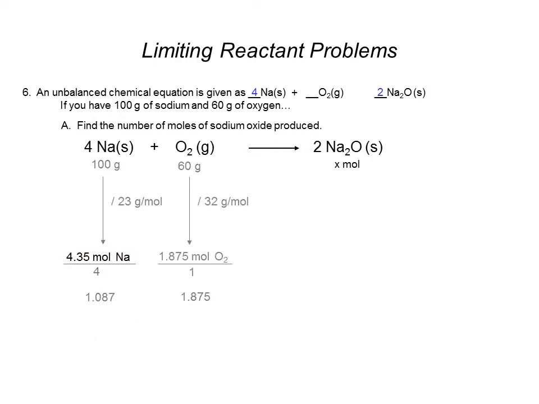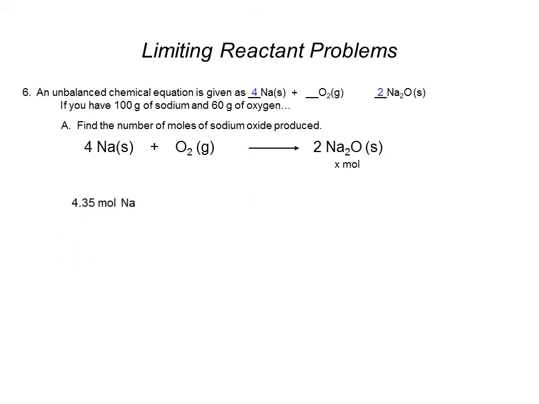So I would focus on just the moles of limiting reactant, and then we'll make the problem look like a traditional mole-to-mole calculation. So this should have just one step. I'm trying to find how many moles of sodium oxide there are in 4.35 moles of sodium. That was the equivalent of my 100 grams of sodium.